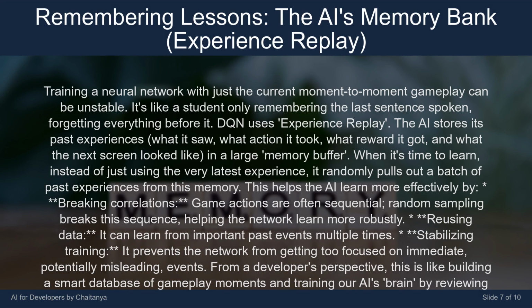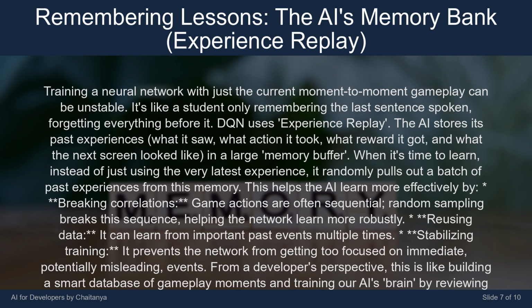Training a neural network with just the current moment-to-moment gameplay can be unstable. It's like a student only remembering the last sentence spoken, forgetting everything before it. DQN uses experience replay. The AI stores its past experiences, what it saw, what action it took, what reward it got, and what the next screen looked like, in a large memory buffer. When it's time to learn, instead of just using the very latest experience, it randomly pulls out a batch of past experiences from this memory. This helps the AI learn more effectively by breaking correlations.